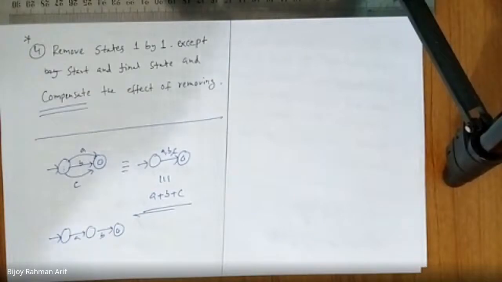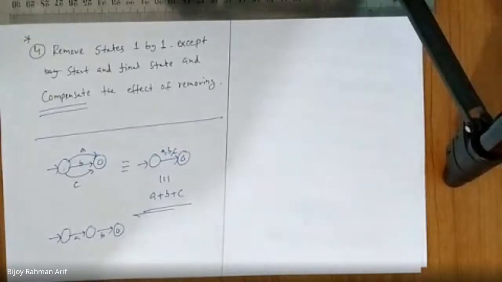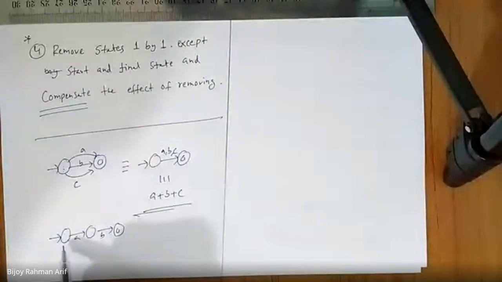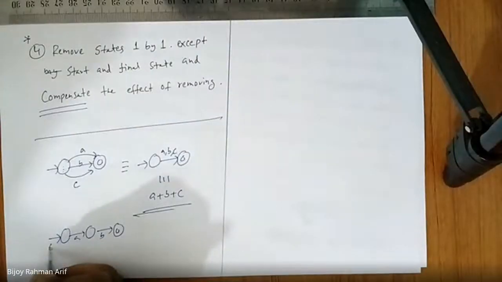So what would be the finite automata? That A concave B. Wait, now I apply the algorithm one by one. Does start state have any incoming edge? Yes, sir. What is the incoming edge? Sir, epsilon. No, don't consider epsilon as incoming edge.